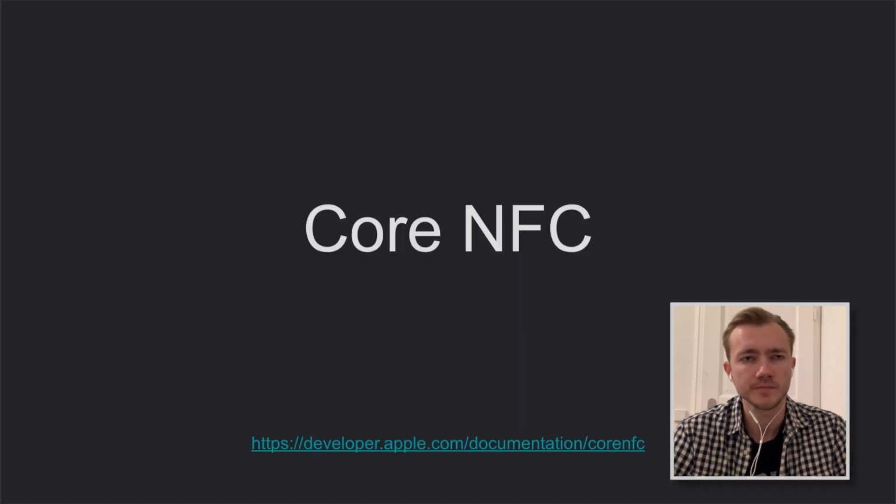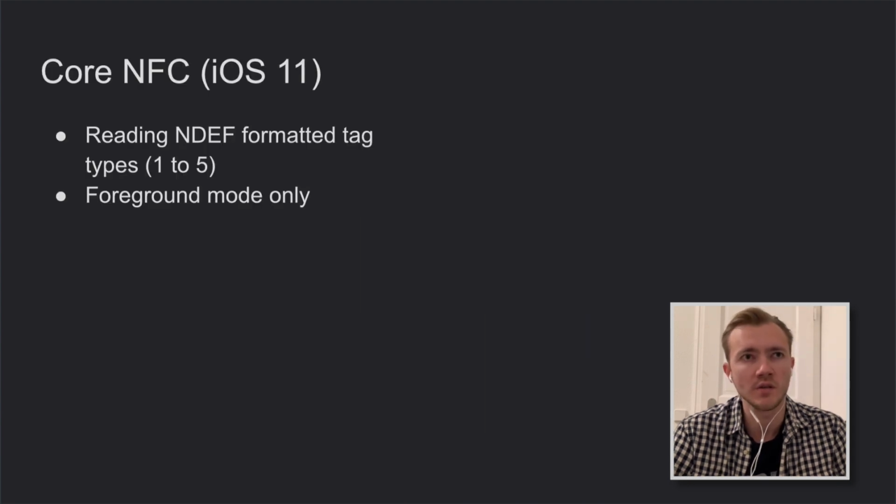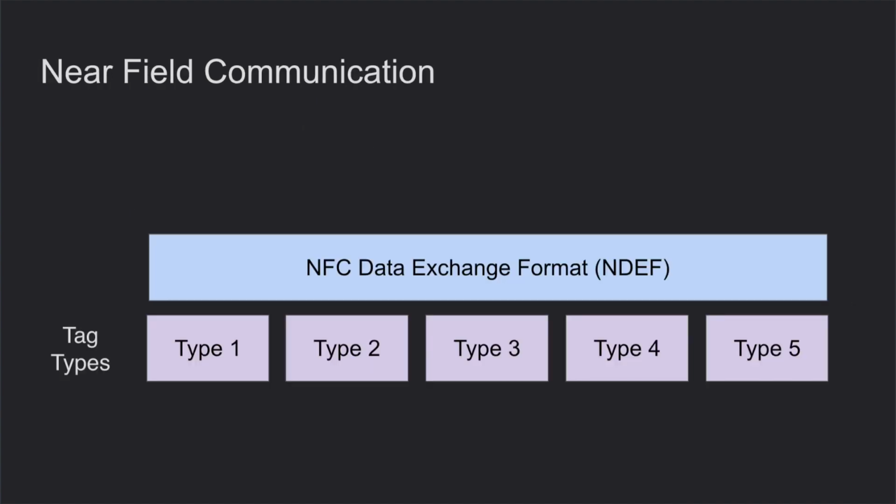Let's go further. All the NFC API in iOS is inside the Core NFC framework. This is a system framework that Apple introduced in iOS 11. At that time, Core NFC could read only the simplest NFC tags and only in foreground mode. That simplest tag is kind of a replacement for QR codes, because they just contain a text message, and that's all you can read from this tag.